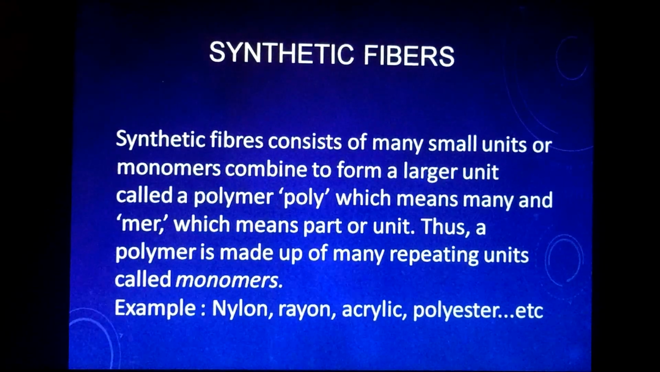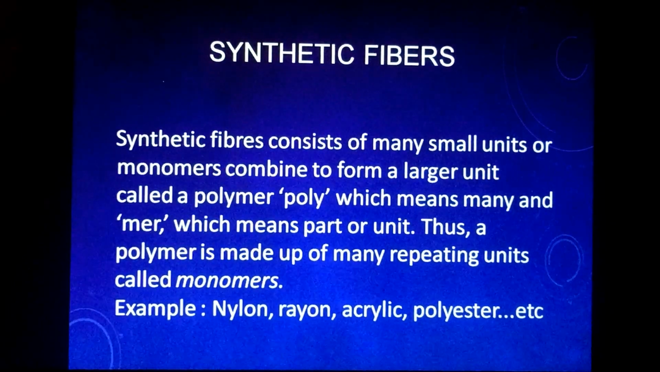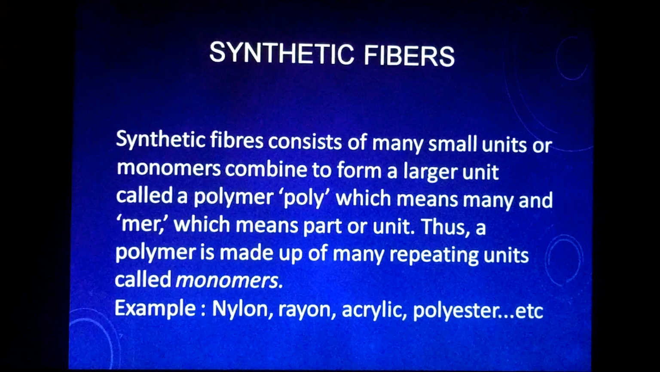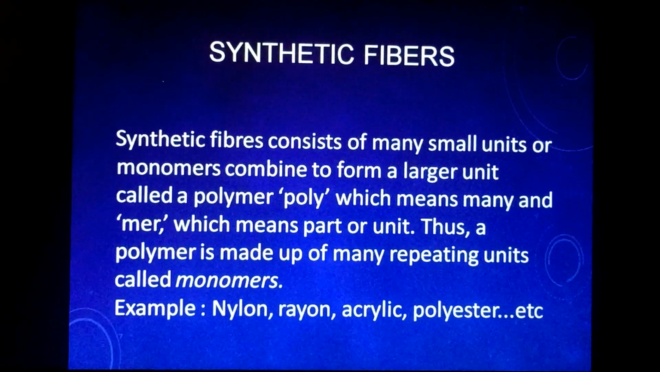Synthetic fibers consist of many small units or monomers which combine together to form larger units. So many small units combine together to form a larger unit called polymer. So monomers together form polymers, in which poly means many and mer means part or unit. Thus polymer is made of many repeating units called monomers. Example: nylon, rayon, acrylic, polyester, etc.